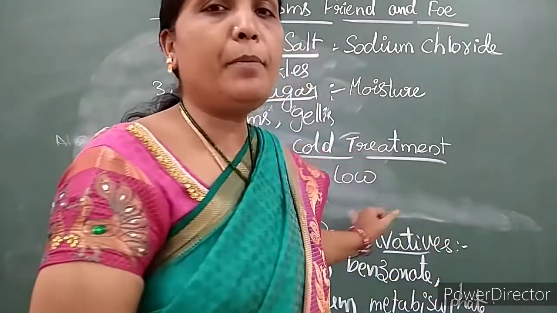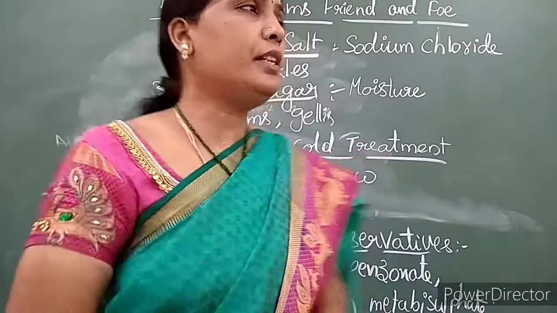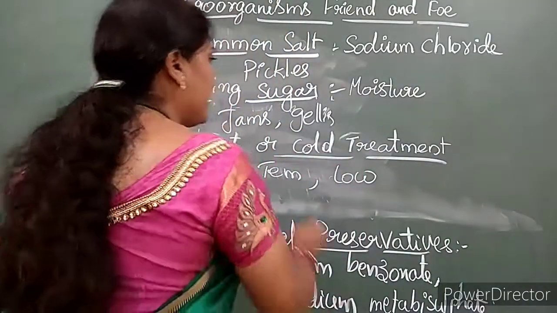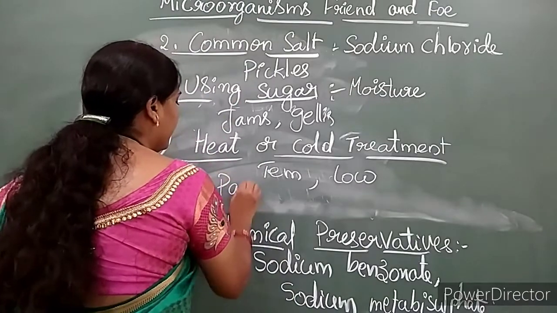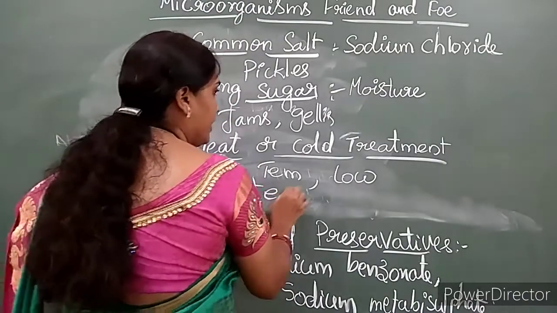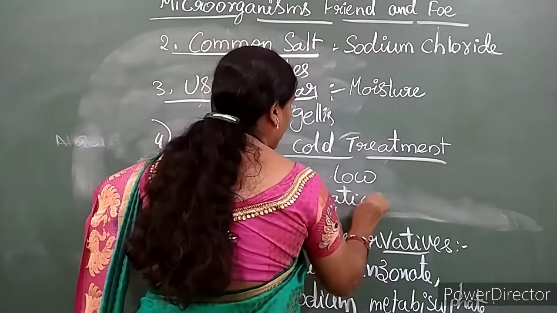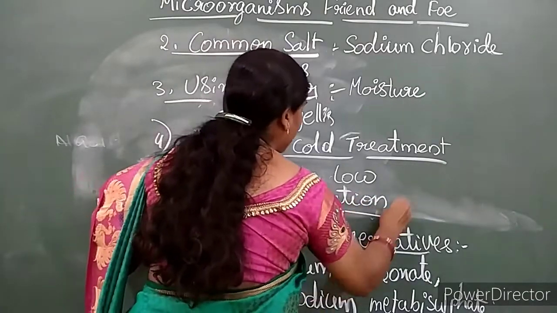So this is one method, and the next method is pasteurization. What is the meaning of pasteurization?